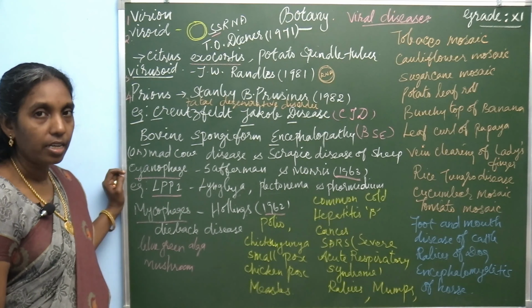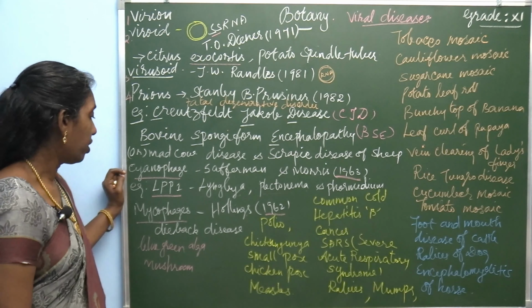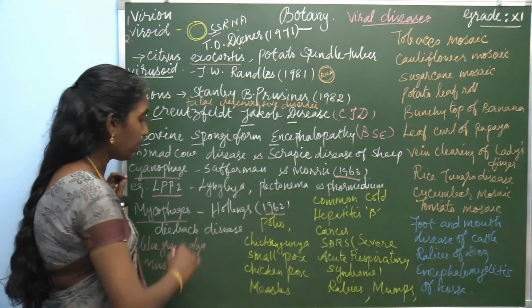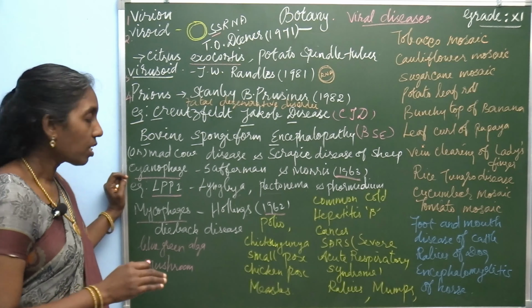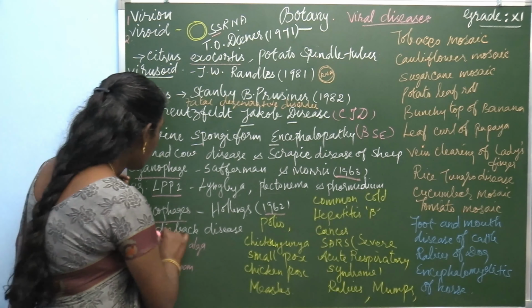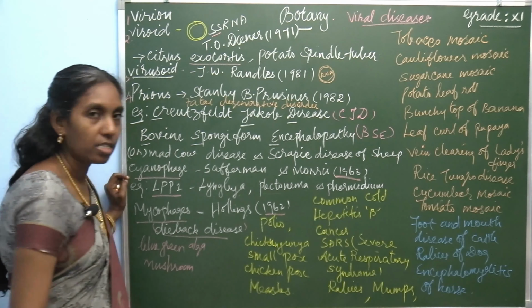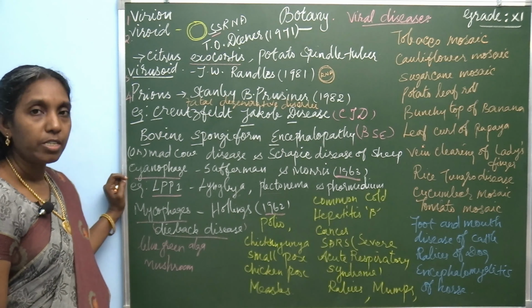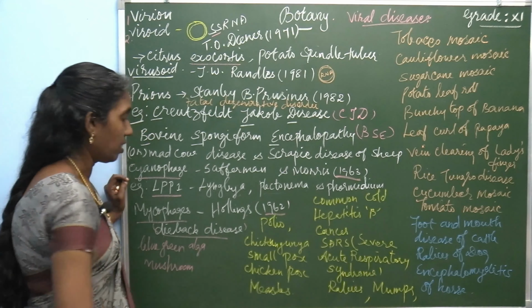This mycophage causes dieback disease. The name of the disease is dieback disease in mushrooms.